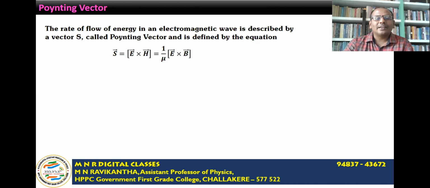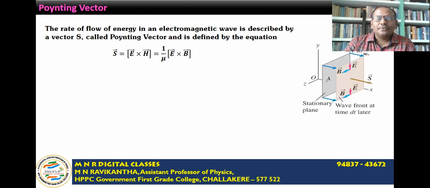Now from this formula, it is clear that the direction of Poynting vector is always perpendicular to both electric field and magnetic field vectors. In other words, it is the direction of propagation of the electromagnetic wave. Now observe here, if this represents the direction of electric field vector E bar, and magnetic field is represented by B bar, that is electric field along the y-axis, magnetic field along the x-axis, then the direction of the Poynting vector S bar is along the x direction, which is the direction of propagation of the electromagnetic wave.